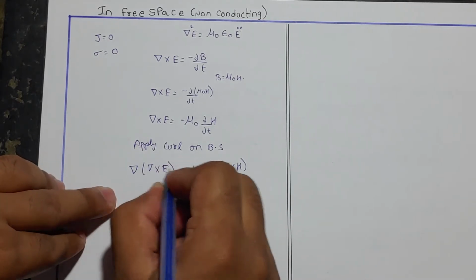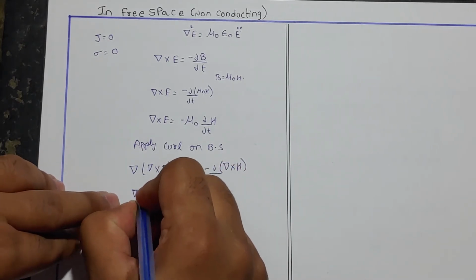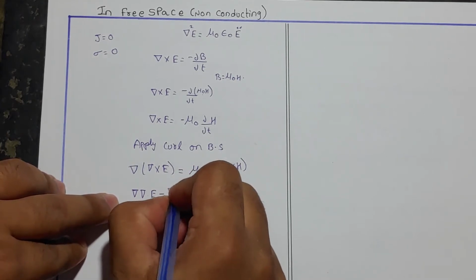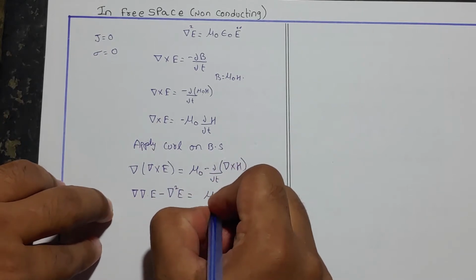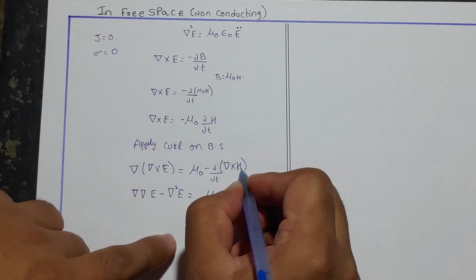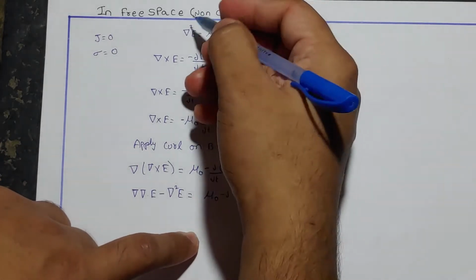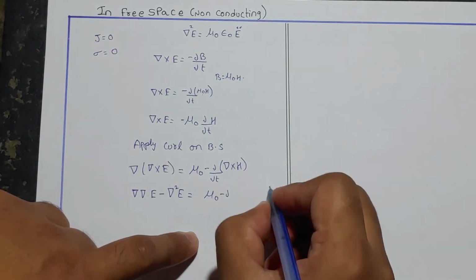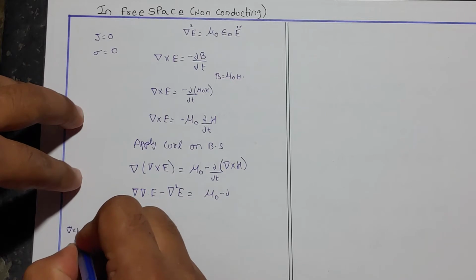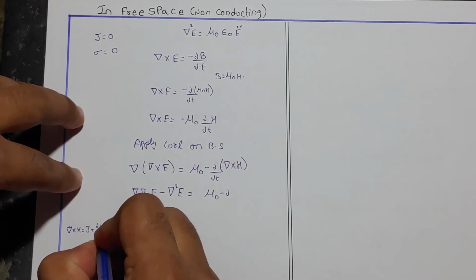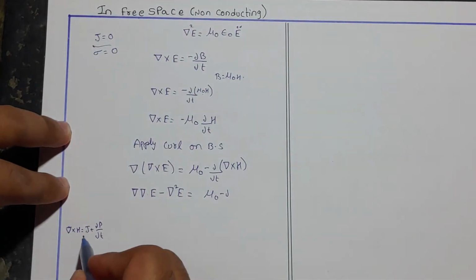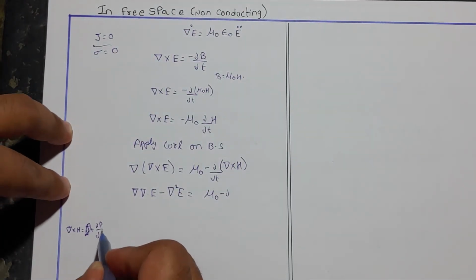Now this can be solved as del dot del dot E minus del square E is equal to minus mu naught dou by dou T of del cross H. We know that del cross H, from the Maxwell first equation in time varying field, is equal to J plus dou D by dou T. But as it is in free space, J is equal to 0, so del cross H is equal to dou D by dou T.